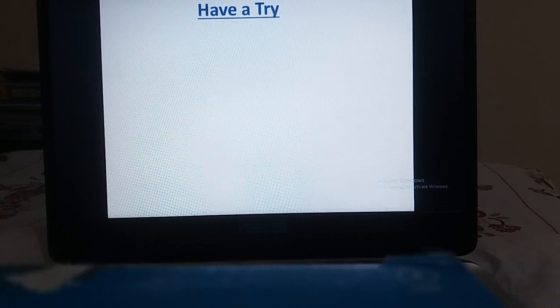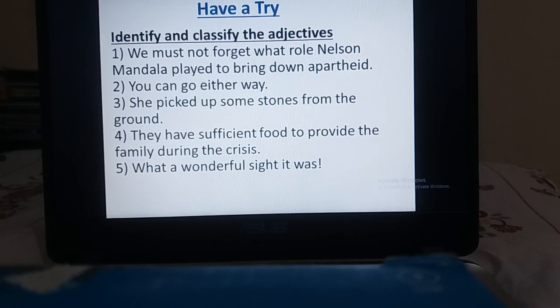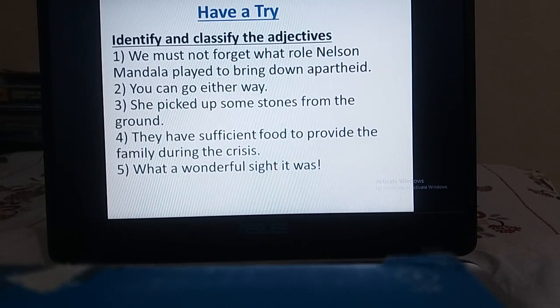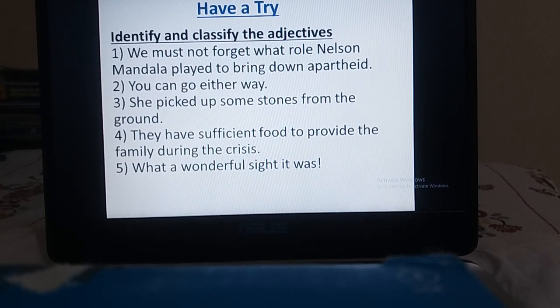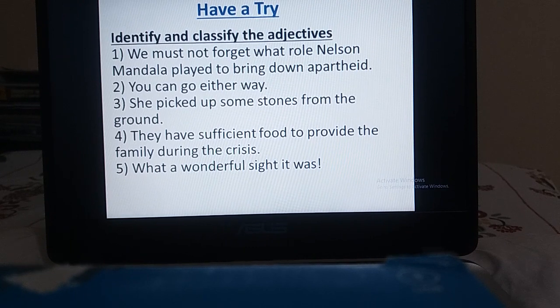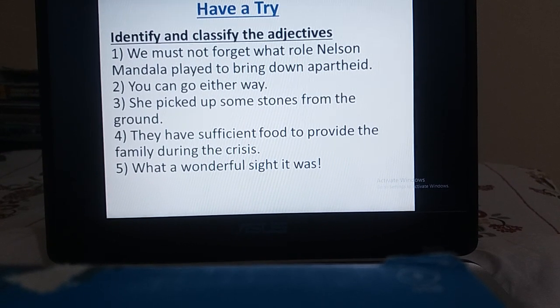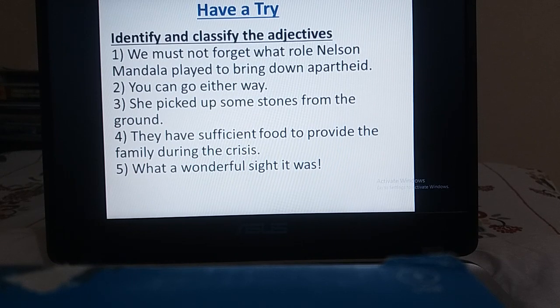Now we have a simple task for you. I have written 5 examples here. What we need to do is identify and classify the adjectives. This is very hard? It's not very hard, it's very simple. 5 sentences are given here. For writing the answers, you will just go to the comment section and write down your answer. Or you can also write it in your copy, take a photograph and attach it in the comment section. These are also all right. It's your wish.